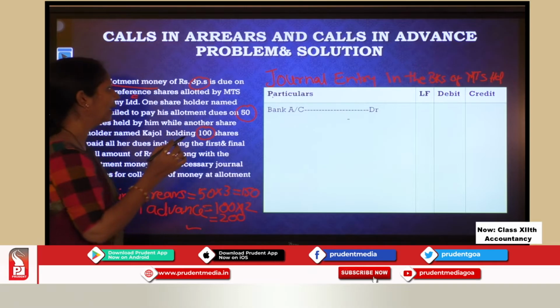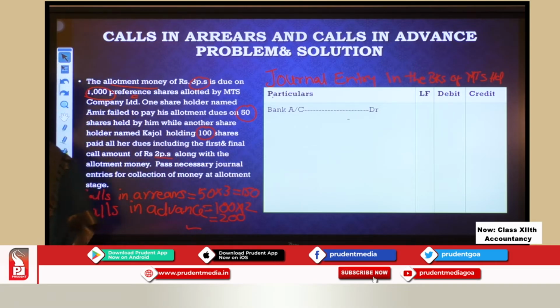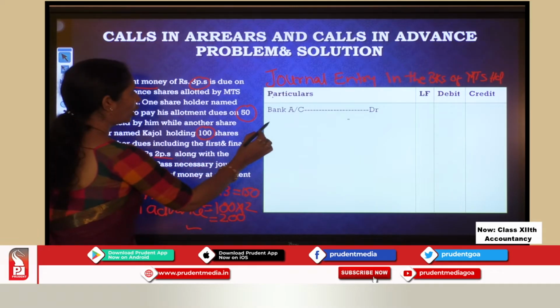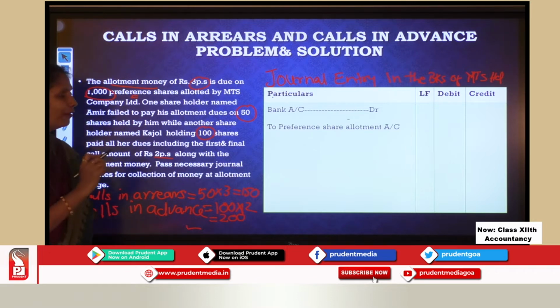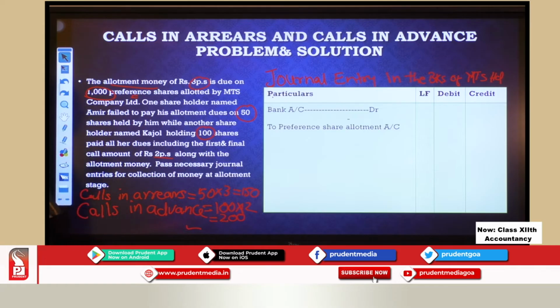Okay, now I am collecting the amount. So bank account debit, for what am I collecting it? For allotment, to preference share allotment account. Very important to write preference share there. Name of the share is very important. So to preference share allotment account.